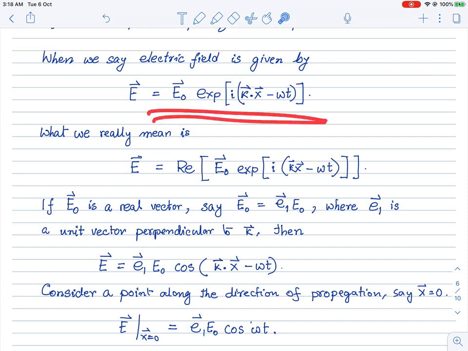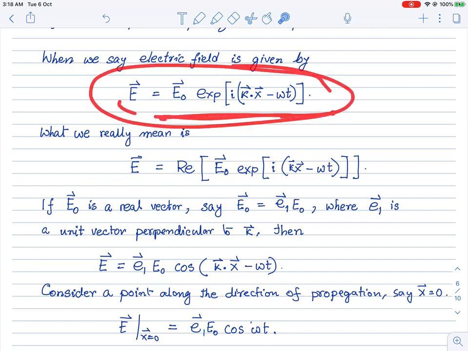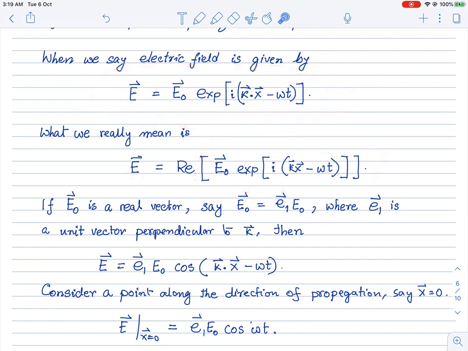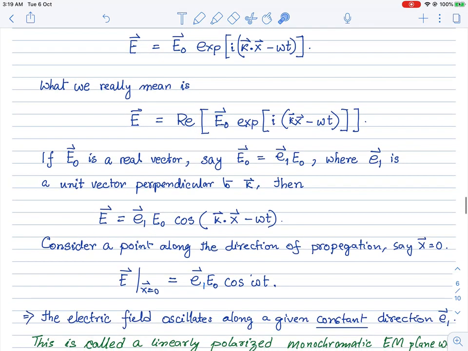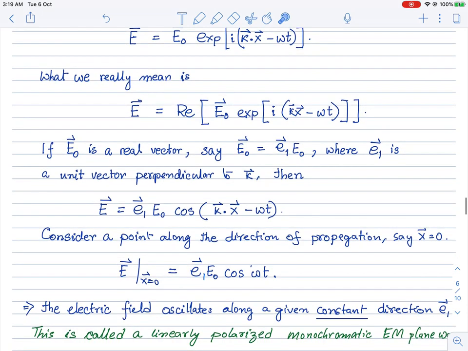Multiplying exponentials is super easy, you just add whatever is in the exponents. This is why people use it. It's very common, but whenever you use this complex notation, you have to remember that the actual electric field is given by the real part of whatever you are writing here.